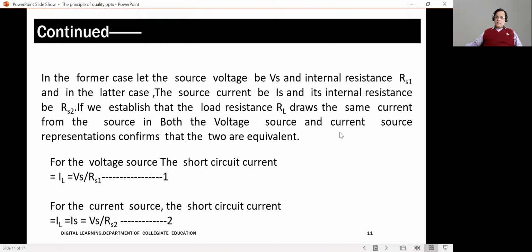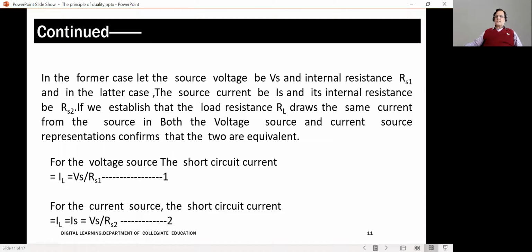IS will be the source current when the source has infinite resistance. Remember that. If we now establish that the current drawn by the load resistance is the same, whether you represent the given source as a voltage source or as a current source, our job is done.